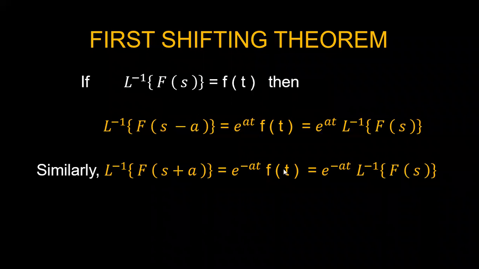Now we'll go for the first theorem in the inverse Laplace transform, which is the first shifting theorem. This first shifting theorem is the same as the Laplace transform we have done in the previous classes.